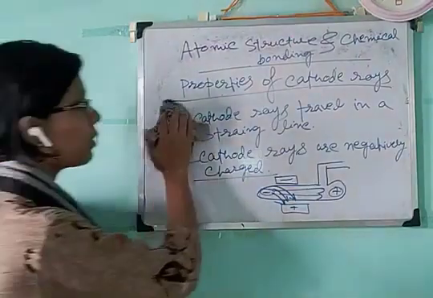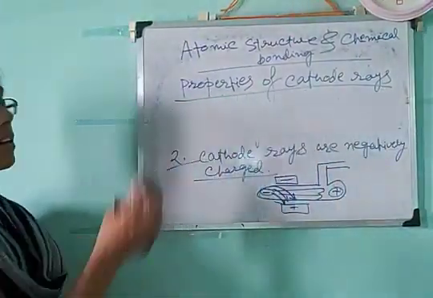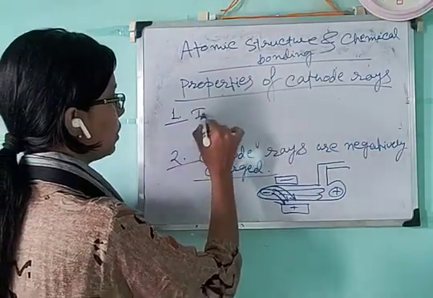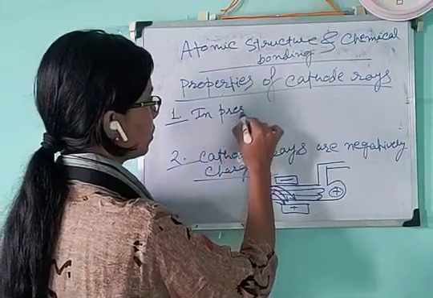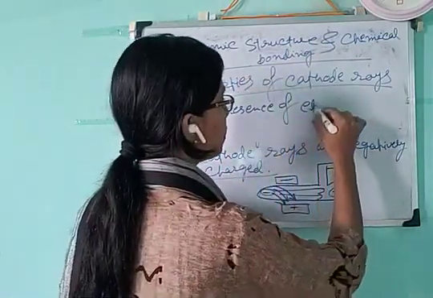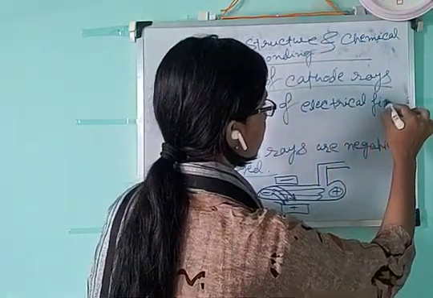So this is the third point: in presence of an electrical field, the cathode rays get deflected.